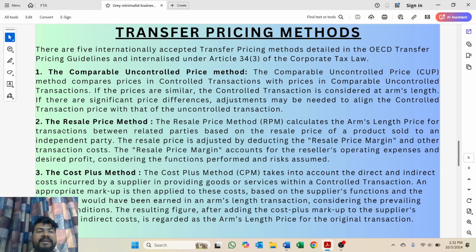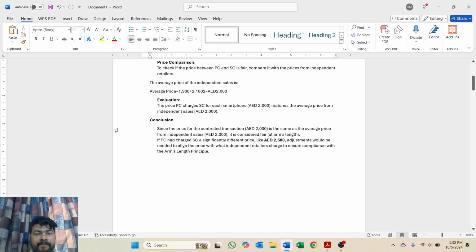The other method is the resale price method. The resale price method calculates the arm's length price for a transaction between related parties based on the resale price of the product sold to an independent party. The resale price is adjusted by deducting the resale price margin and other transaction costs. The resale price margin accounts for the reseller's operating expenses and desired profit, considering the functions performed and risks assumed. We will also understand this resale price method with an example. Let's understand.